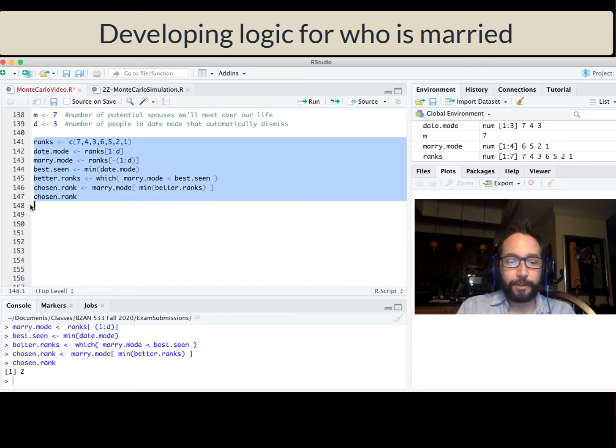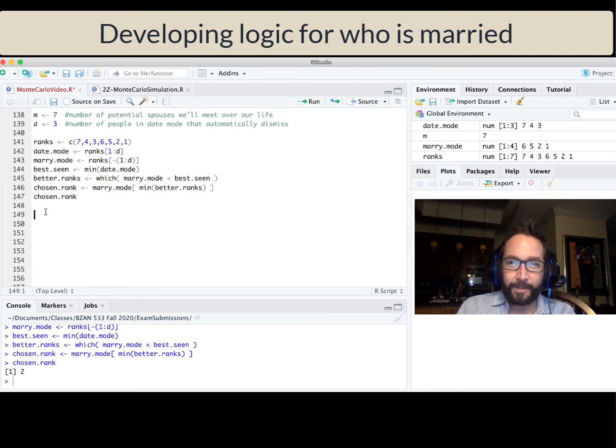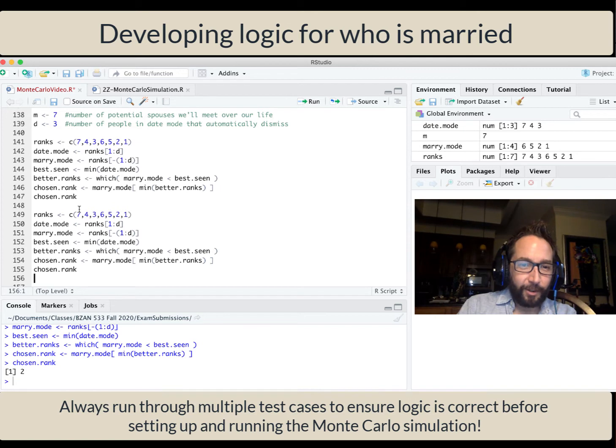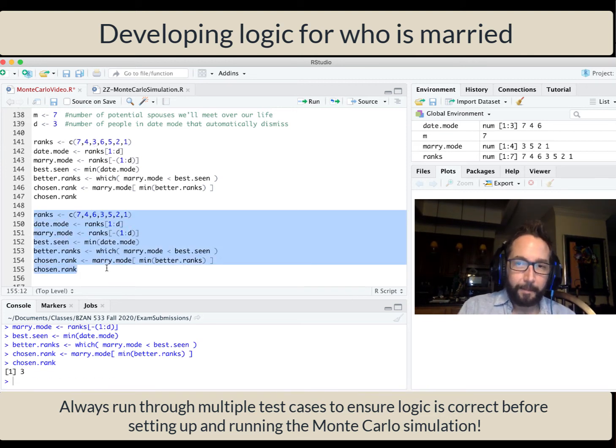All right, well, that's one example. It's always useful to run through it just a few more times just to make sure your logic is good before you start letting it loose inside of a Monte Carlo simulation. So in this case, I'm going to switch it up just a little bit. I'm going to switch this 6 and this 3. So here's my date mode. The very first person I run across in Mary mode is the person I'm going to end up marrying because they're better than the 3 individuals in date mode. So chosen rank should be 3 in this case. Yep, looks good.